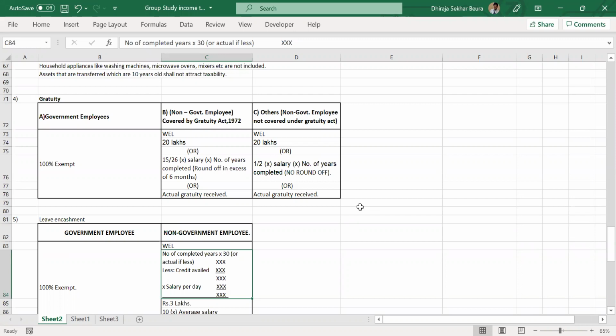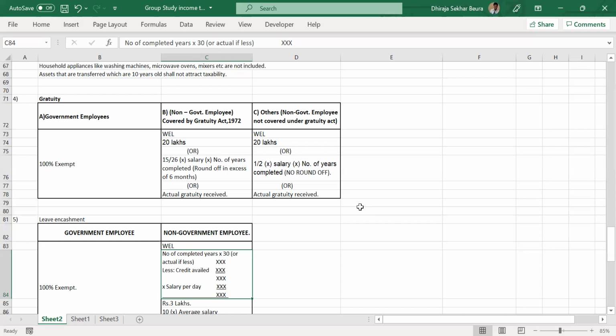In a question, if it has been said the employee has served only 4 years in a private organization, and the gratuity amount has been given just to confuse the students, gratuity is applicable only after completion of 5 years. So in this case, can we ignore the gratuity amount?